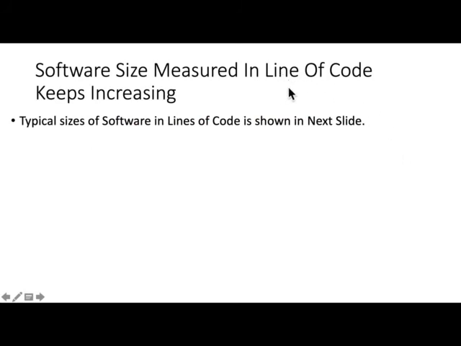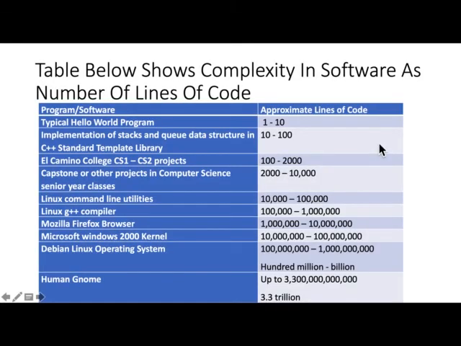Software size measured in lines of code keeps increasing. In fact, you may be surprised to hear that some programmers get paid by the number of lines of code they wrote. And we are going to show you the typical size of software in lines of code in the next slide. This table shows complexity in software as number of lines of code. A typical Hello World program has 1 to 10 lines of code.